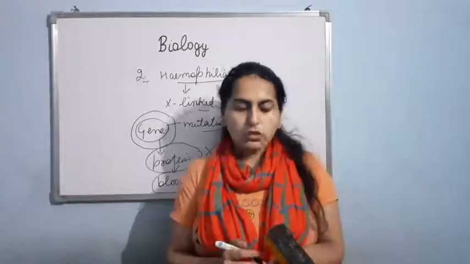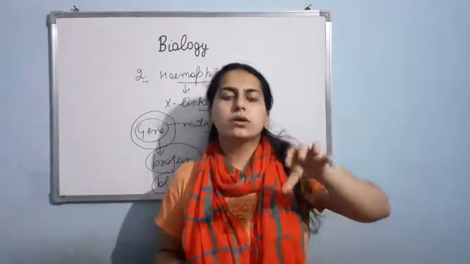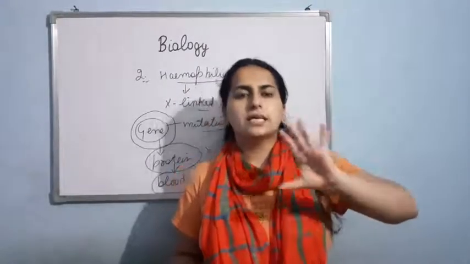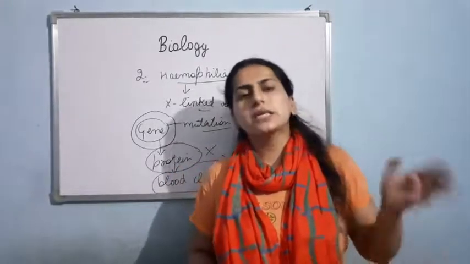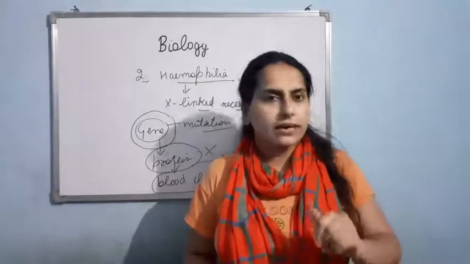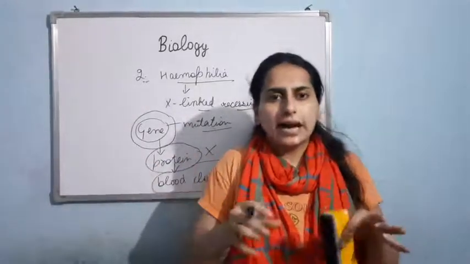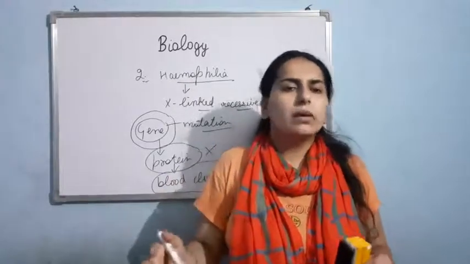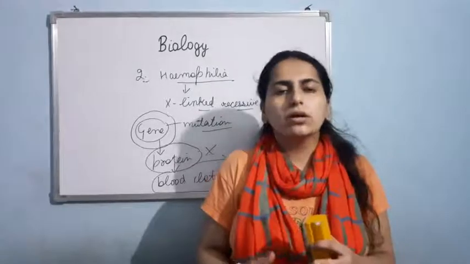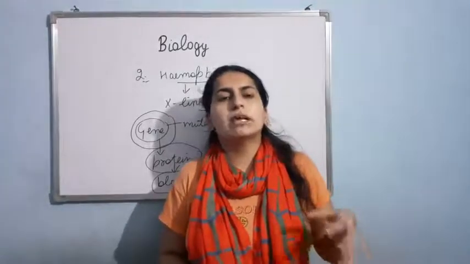Am I clear? So basically what is happening in hemophilia, there is a gene which is present on the X chromosome. That gene is getting mutated. Due to that, the protein that is synthesized by that gene is affected, and that protein plays an important role in the clotting of the blood. So as a result, the clotting of blood would be affected. So this is what is happening in the hemophilic person.